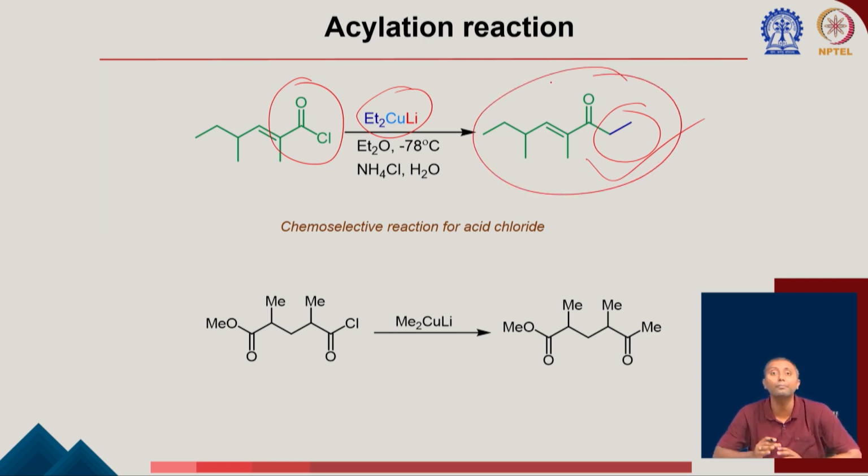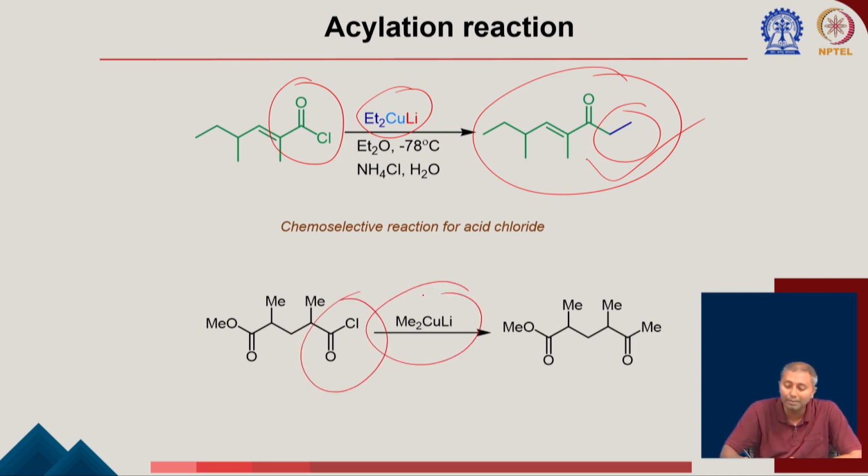So that is a very important thing. There is a chemoselectivity here. You can see there is an example here. This corresponding acid chloride, with Me2CuLi, is introducing the methyl group here. You can think about it: if you take methyl lithium or methyl magnesium bromide, you will not be able to